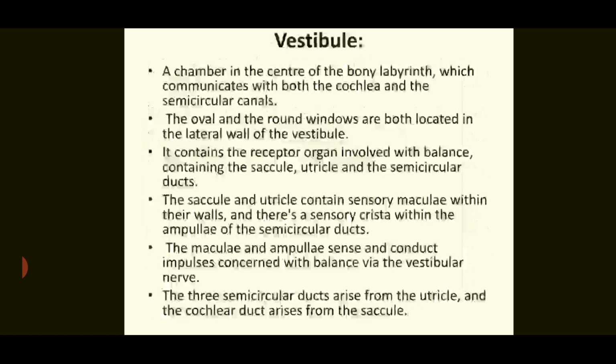It contains the receptor organ involved with balancing the body, containing the sacculus, utriculus, and the semicircular duct. The sacculi and the utricle contain sensory maculae within their walls and their sensory cristae within the ampulla of the semicircular duct. The maculae and the ampullae sense and conduct impulses concerned with balance by the vestibular nerves. The three semicircular ducts arise from the utricle and the cochlear duct arises from the sacculus.